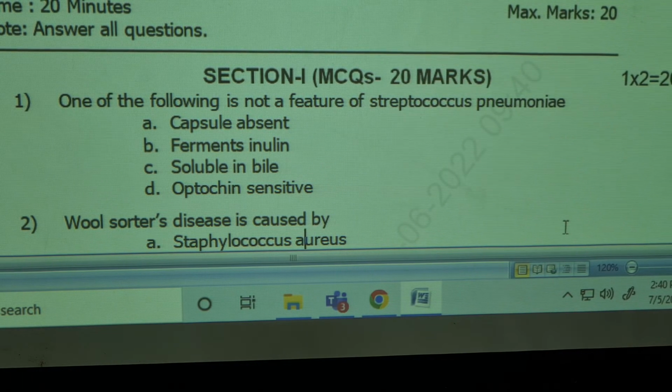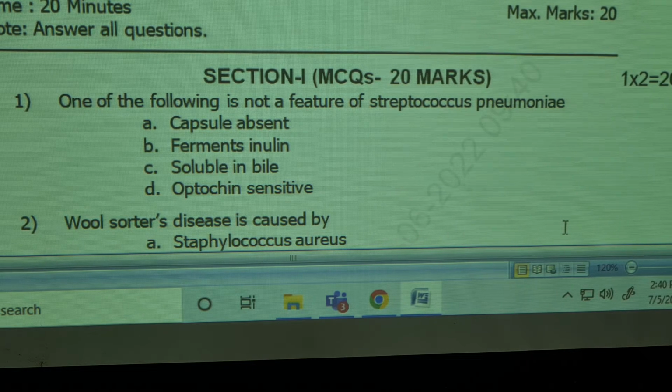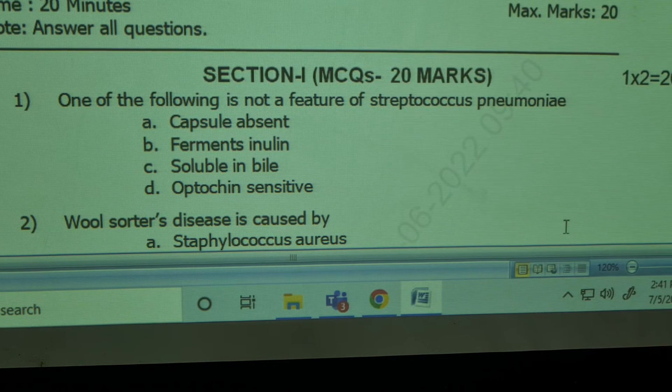One of the following is not a feature of Streptococcus pneumoniae. In simple form, it is pneumococci. Okay. Capsule absent, ferments inulin, soluble in bile, optochin sensitive. Which one is correct? Google it and let me know the answer. Okay.